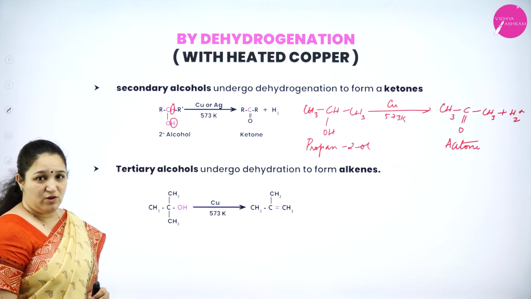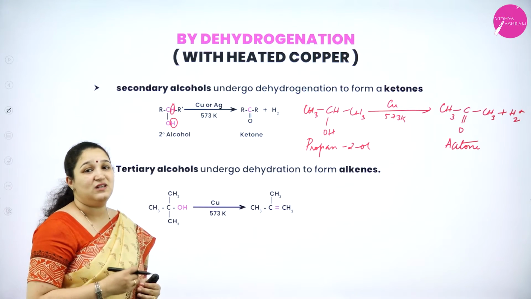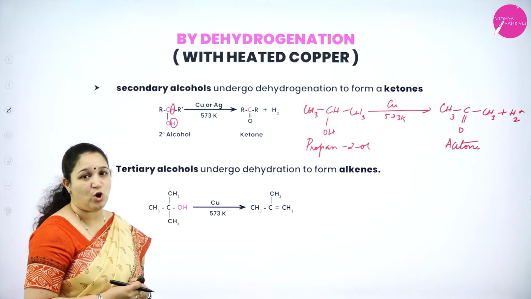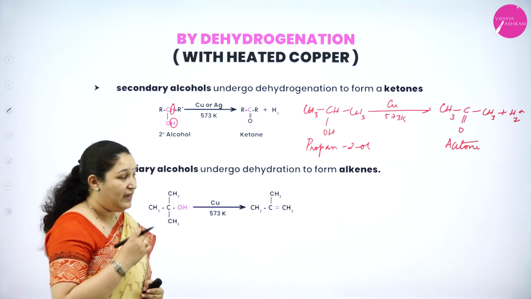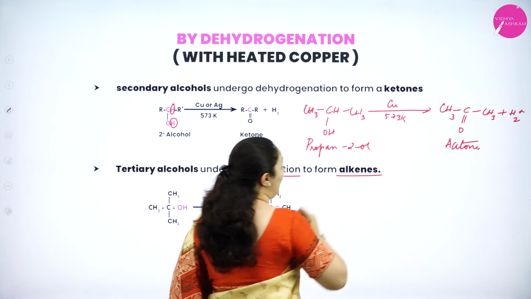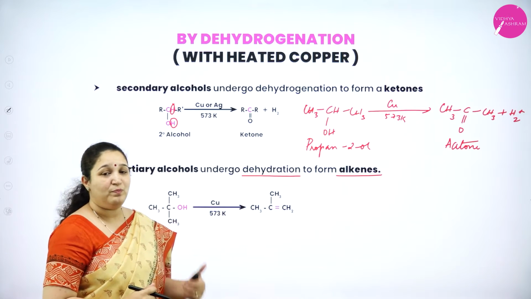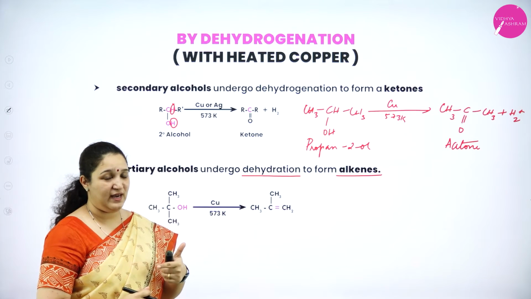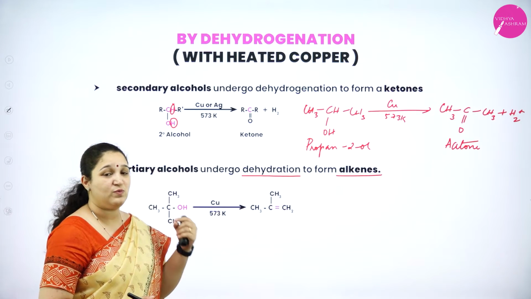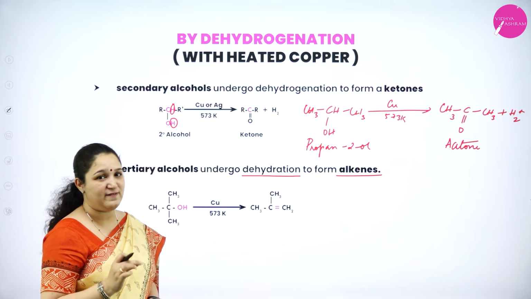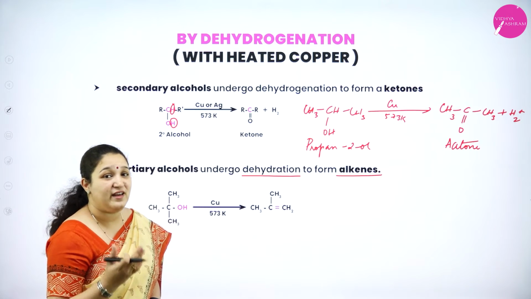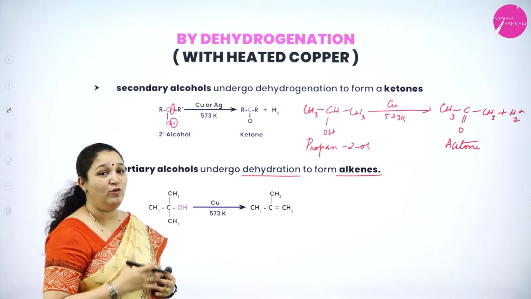What about tertiary alcohols? Tertiary alcohols do not undergo dehydrogenation when passed over copper at 573 Kelvin. Instead, they will undergo dehydration to form alkenes. So, primary alcohols will give aldehydes, secondary alcohols will give ketones. Tertiary alcohols, when passed over copper at 573 Kelvin, will undergo a dehydration reaction, removal of water.